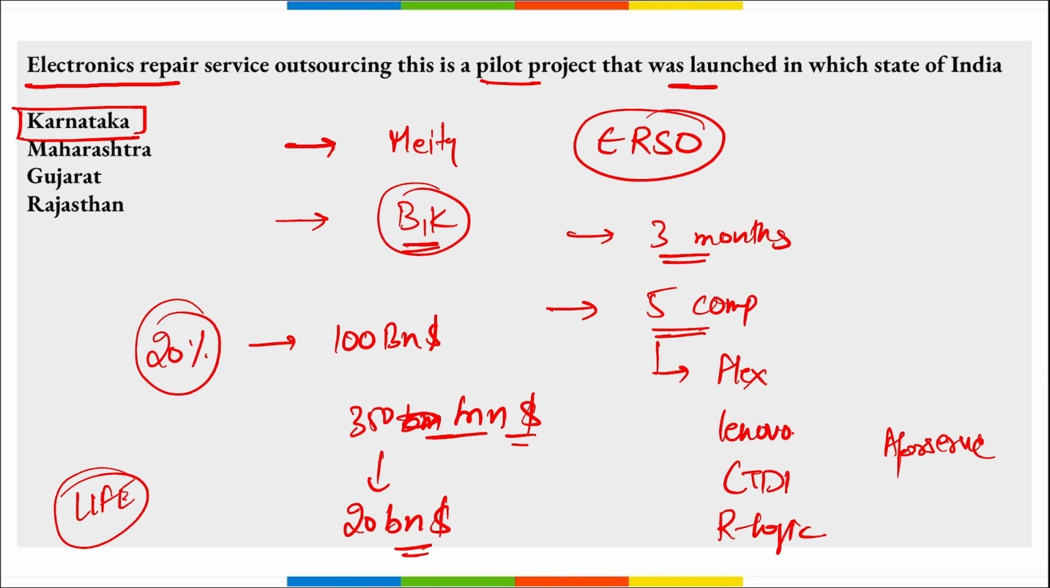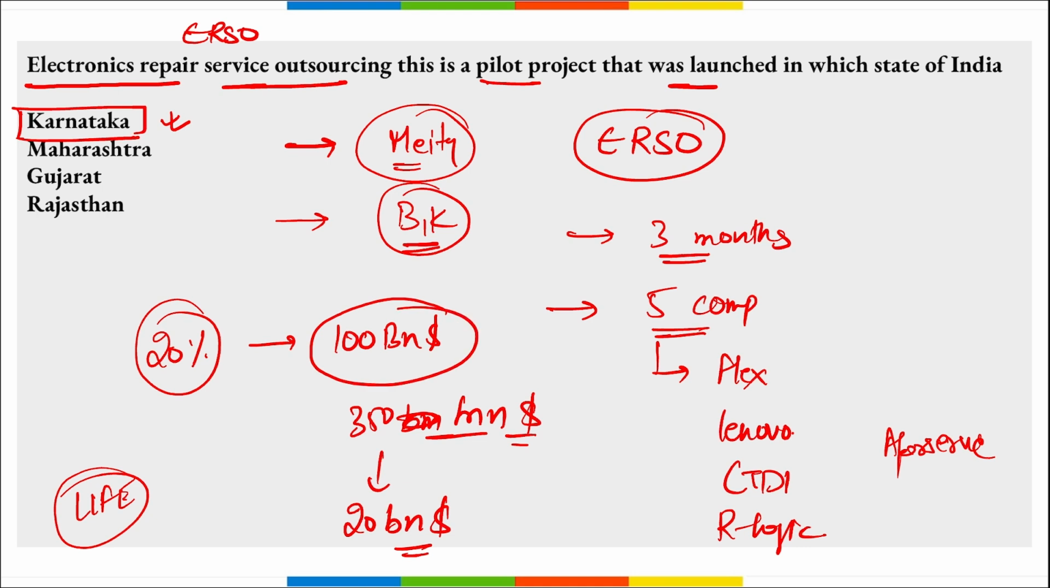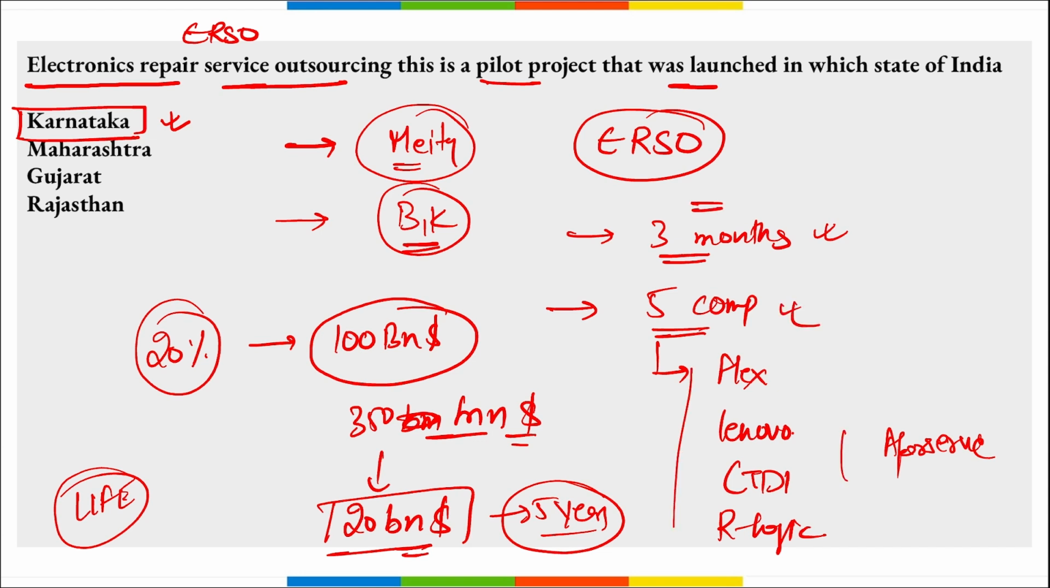Correct? So this ERSO, electronics repair service outsourcing, is a pilot project launched in Bangalore, Karnataka, by the Ministry of Electronics, Information and Technology, and the total global repair market is $100 billion. India aims to achieve $20 billion in the next 5 years, and this project will be running on a pilot basis for 3 months with 5 companies, and these are those 5 companies.